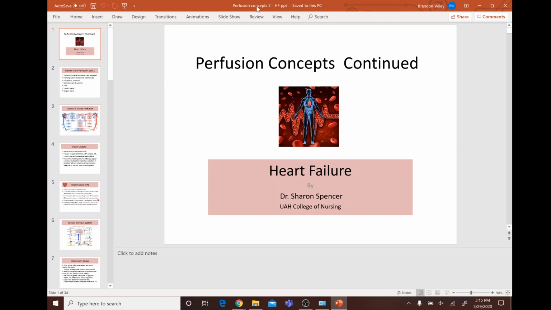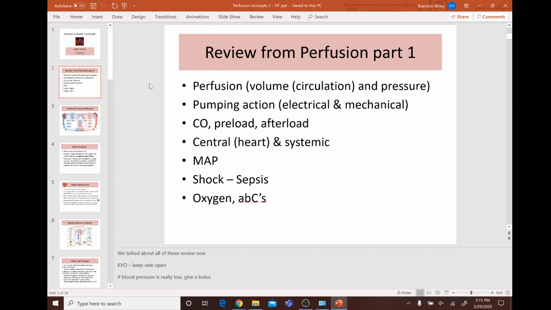Now we're going to go over the second perfusion PowerPoint. We're going to look at heart failure and related topics. So these are just reviews. We know preload, that's the volume. And then afterload, what is afterload? That's the pressure.